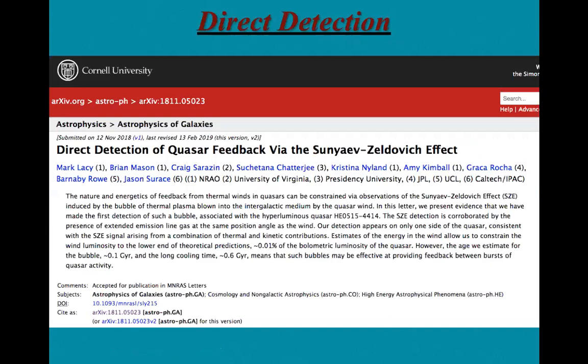So far, there is only one detection of Sunyaev-Zeldovich signal from quasar feedback. This was back in 2019 and done by Mark Lacey and his team. After that, there is no direct detection of Sunyaev-Zeldovich signal from quasar feedback. So in our work, we are trying to provide a tool or template to the observers so that they can detect more Sunyaev-Zeldovich signal from quasar feedback, from more quasars.